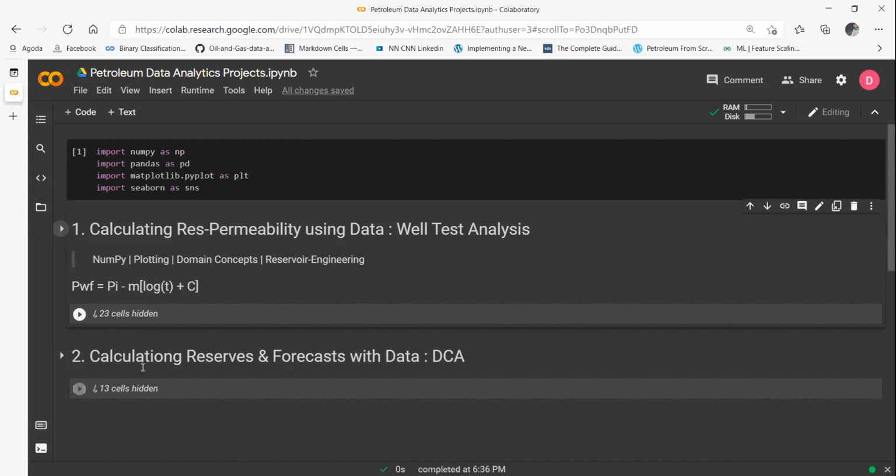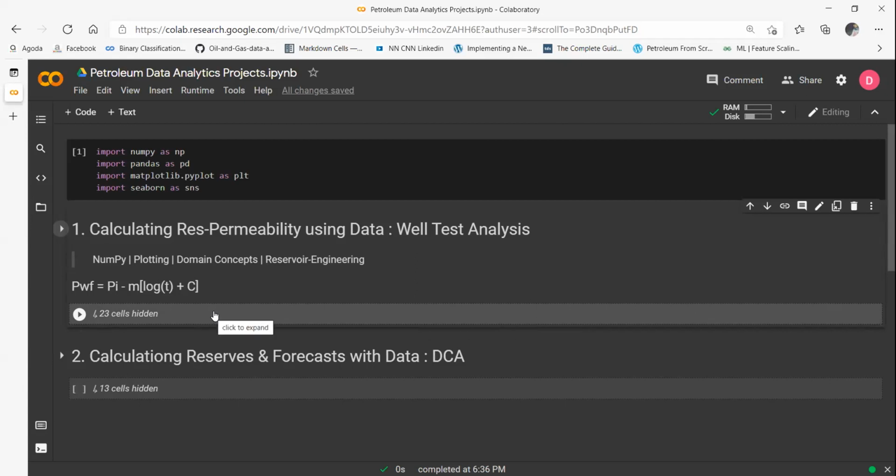It will be basically half of the session, and then we will be talking about how decline curve analysis can be used to forecast oil rates and do reserve calculations, stuff like that, right? So let's start with well test analysis.